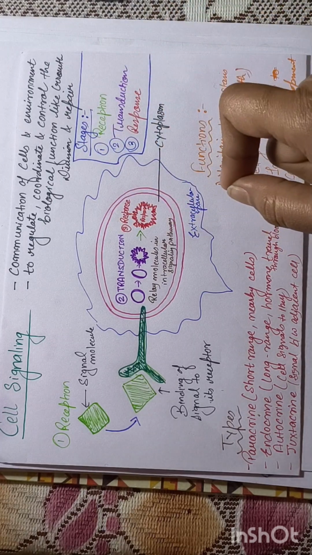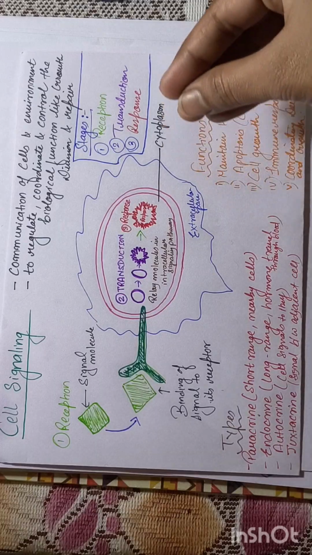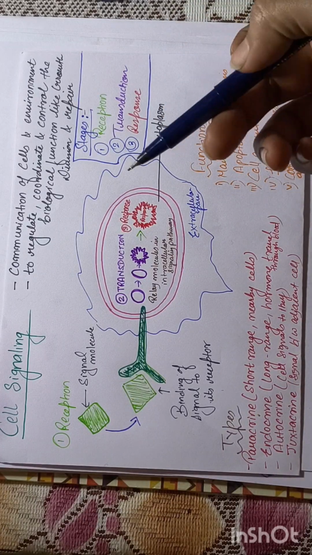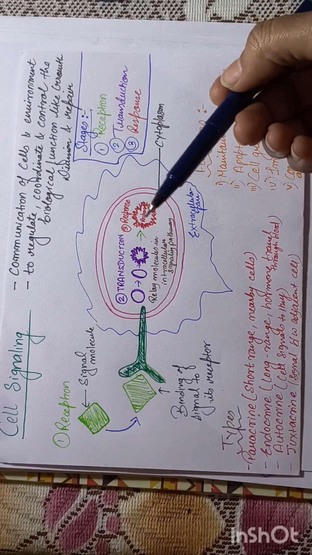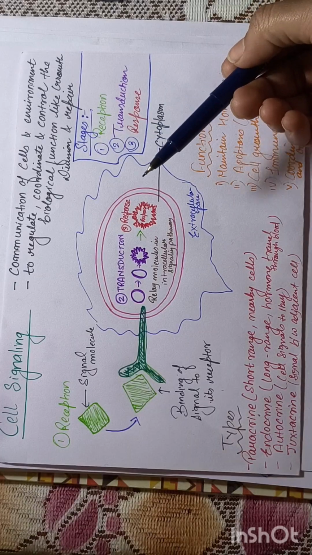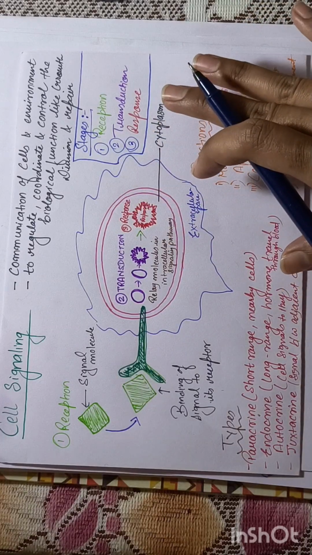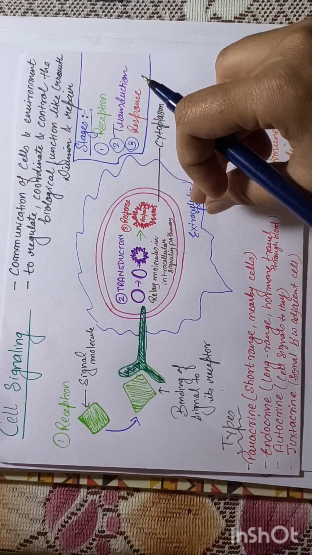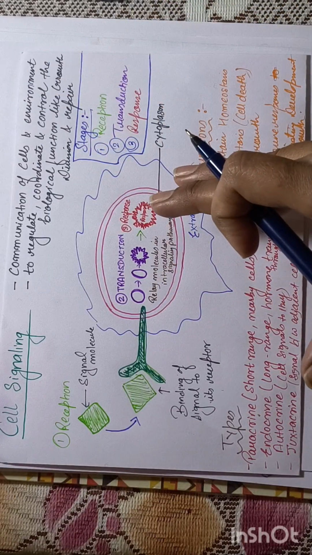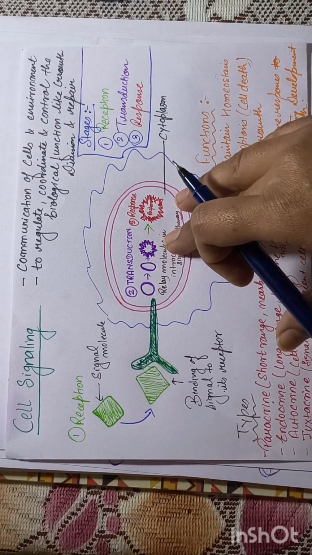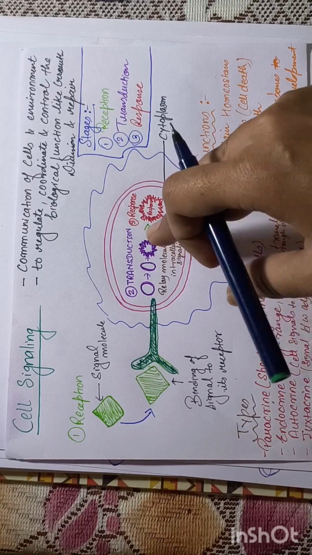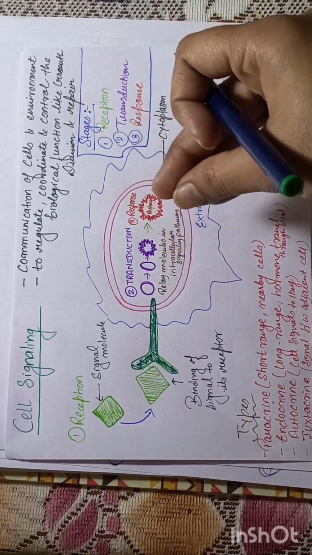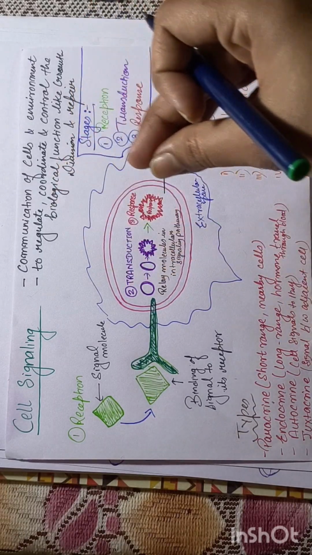This is how response is generated. It is not a single step process, it has various steps in it. The first step here is gene expression regulation. This is the most common response. The signal often reaches the nucleus where it activates the transcription factors. These proteins turn genes on or off, leading to the production of new protein.